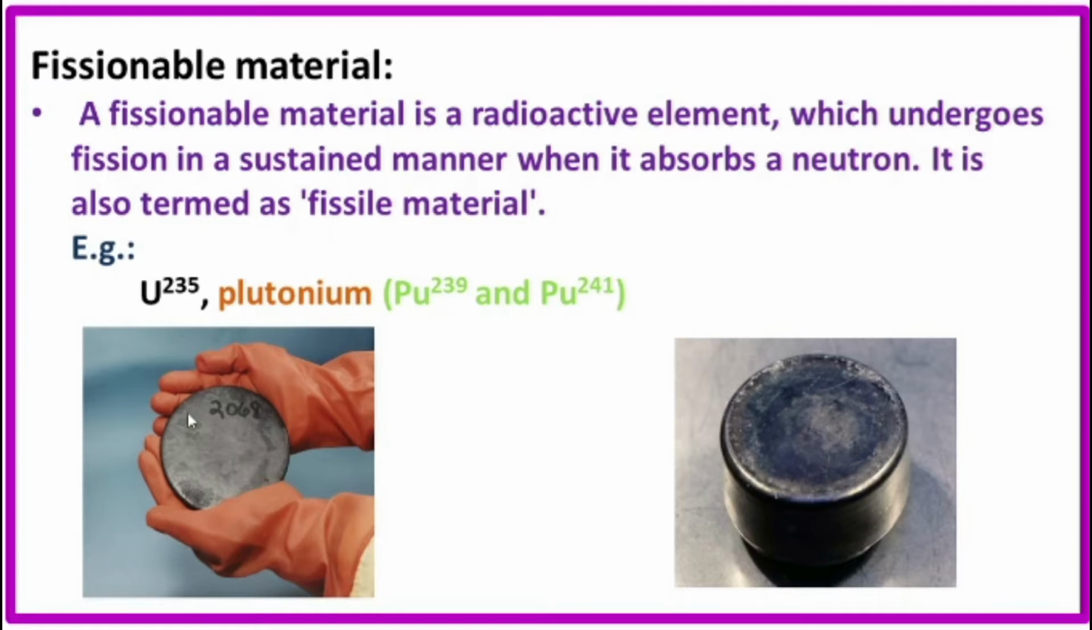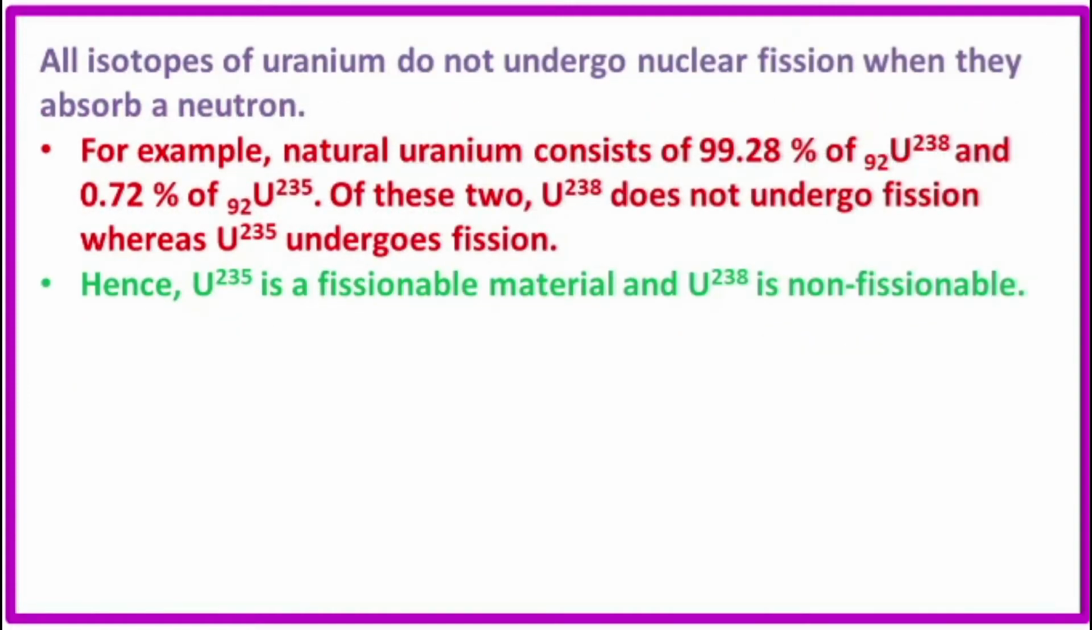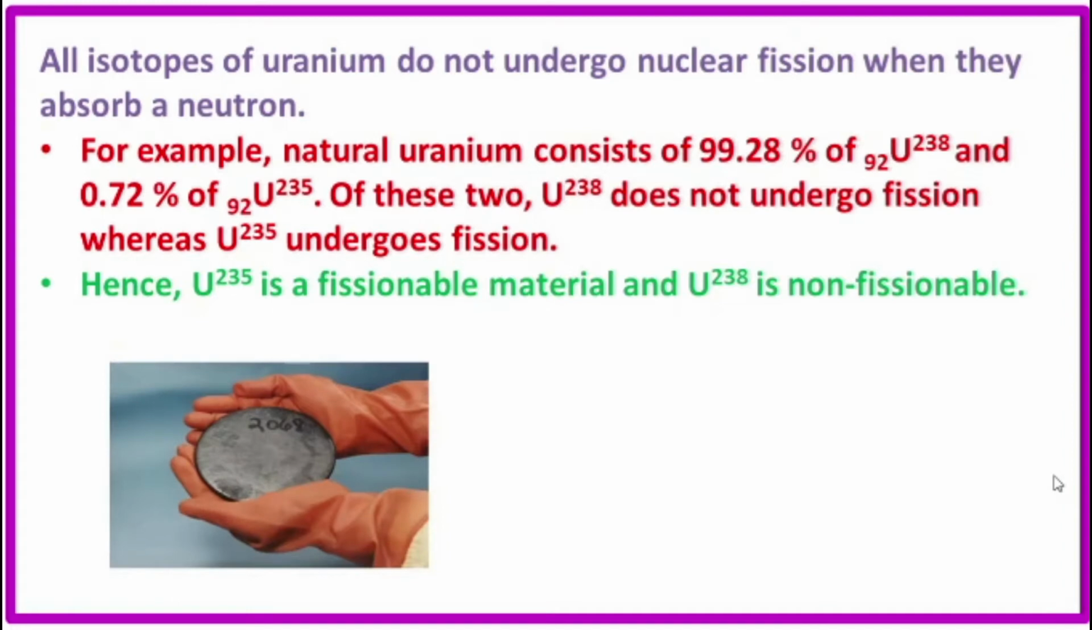Examples: uranium-235, plutonium-239 and plutonium-241. All isotopes of uranium do not undergo nuclear fission when they absorb a neutron. Isotopes contain the same number of protons but a different number of neutrons in each atom.